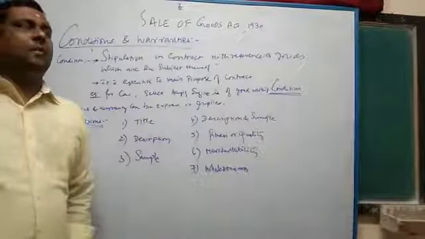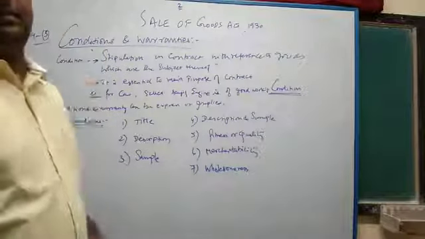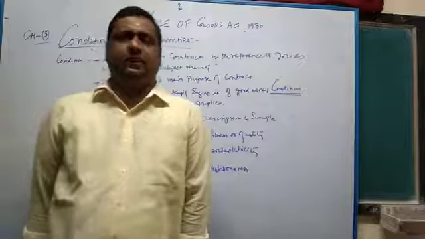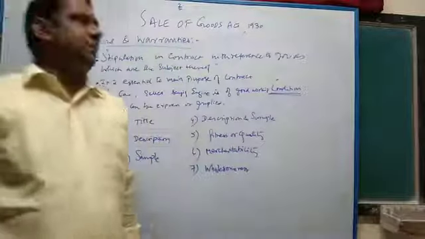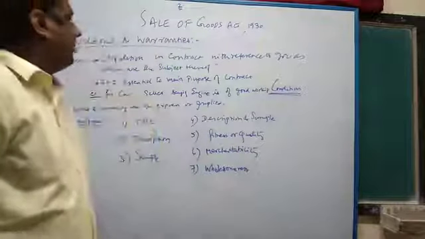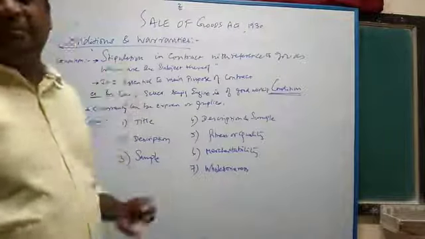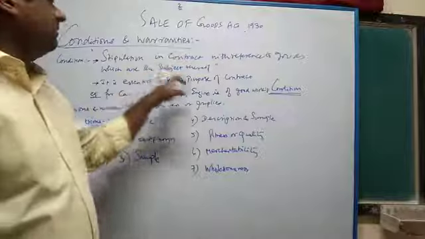The next part of the topic that we are going to discuss is conditions and warranties. A very important theory question when it comes to the foundation level, as well as for intermediate students. A very important topic in the Sale of Goods Act is condition and warranty. What does condition mean? Condition means a stipulation. Stipulation means a representation in the contract with reference to the goods which are the subject thereof.